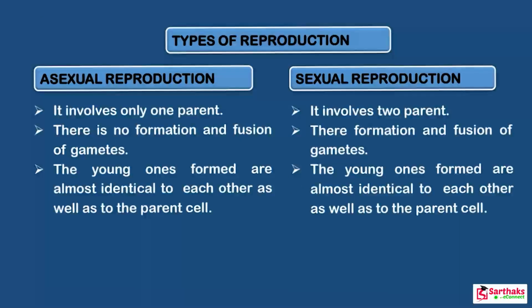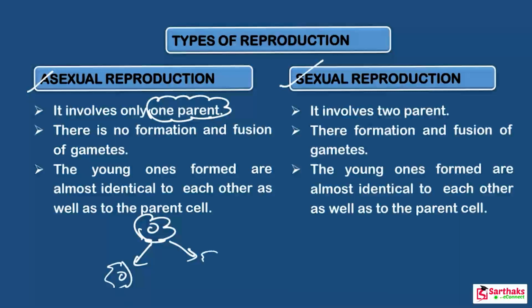Now let's see different types of reproduction. Basically there are two types of reproduction, and these occur in different types of organisms. The first one is asexual reproduction and the second is sexual reproduction. Got it? Asexual reproduction is where only one parent is involved, a single parent. Then this single parent divides and forms two new organisms, that is, daughter cells.